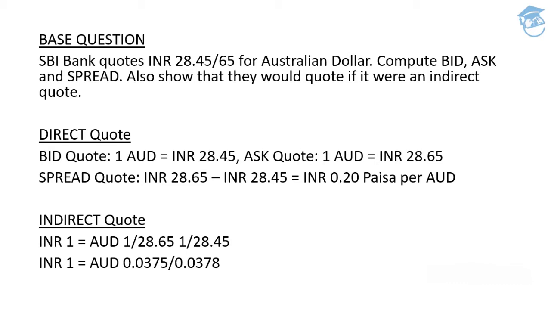So the difference between the ask rate and the bid rate is going to be 20 paisa in this particular case, and this 20 paisa per Australian dollar will be termed as spread. This is the direct quote.